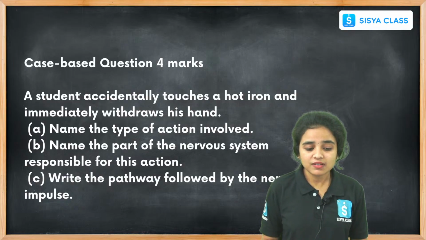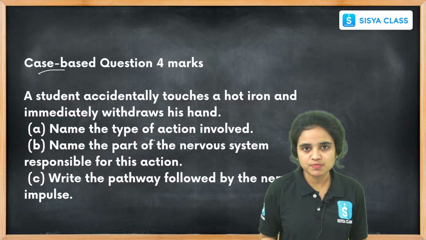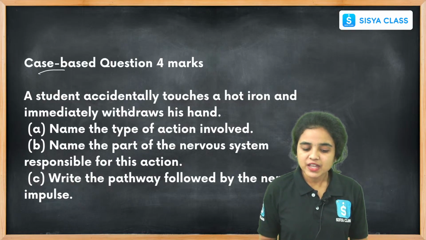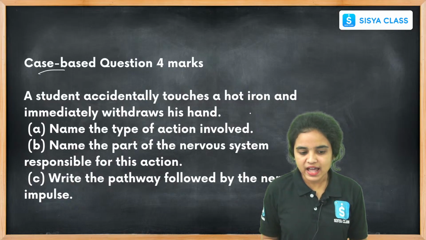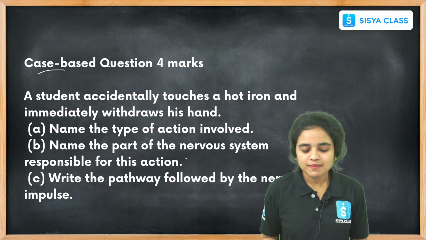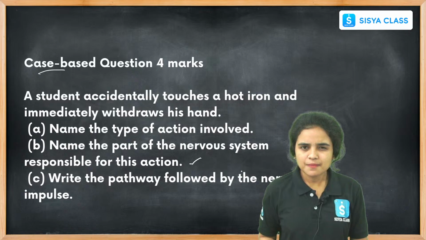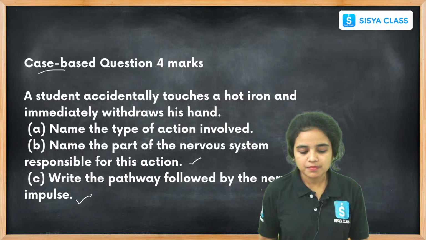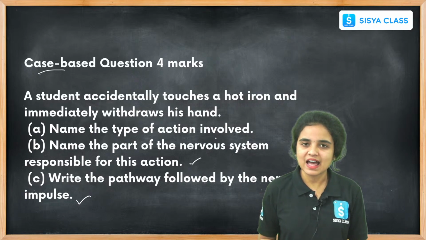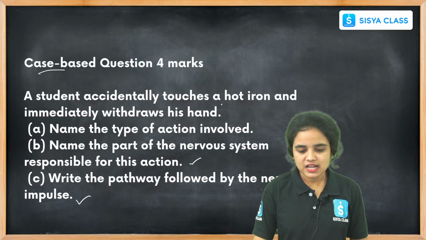But there are questions asked as case-based studies. For example, a student accidentally touches a hot iron and immediately withdraws their hand. Name the type of action involved here and name the part of the nervous system responsible for this action. Write the pathway followed by the nerve impulses. These are the questions asked in case-based studies.